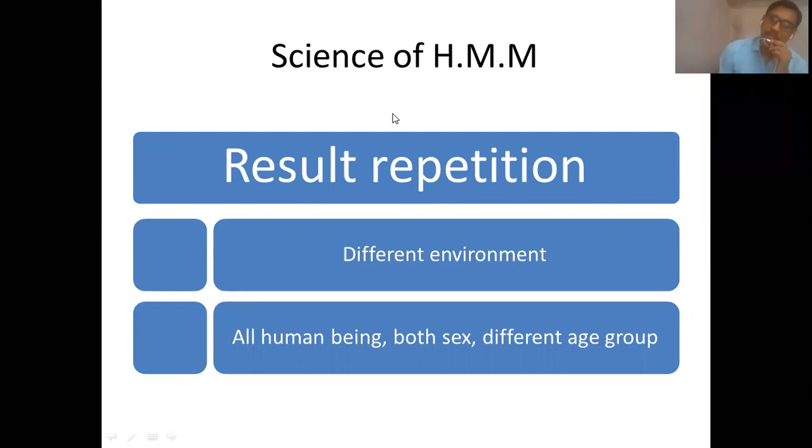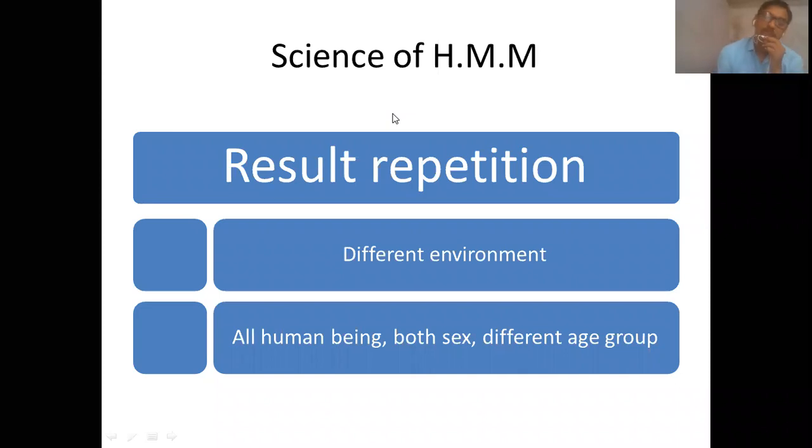The same result is there, and the results which are there are also felt on all human beings, all human beings of both the sexes. It also includes the transgender sex. Previously there was no concept of transgender, but nowadays it is a new concept.